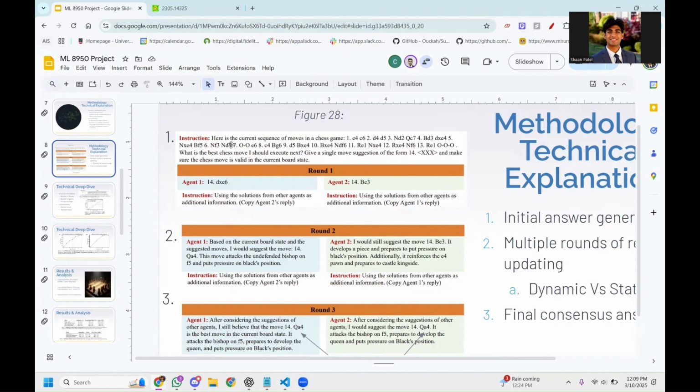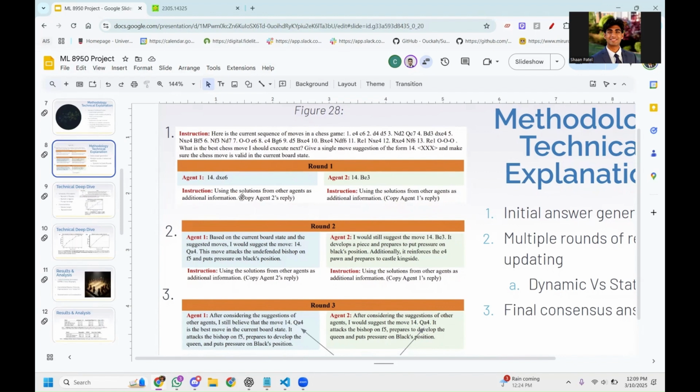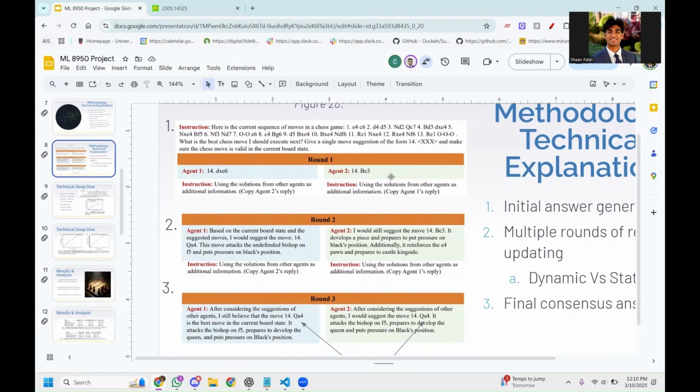Then we prompt the agent, and in this case, we're actually using 2 agents. And these agents are given the instruction of use the solutions from other agents as additional information, but still try to solve the main instruction. So even though in round 1, we have no additional information from past agents, we're still using the information given in the instructions. Then you can see in round 1, we're given 2 different outputs from each agent.